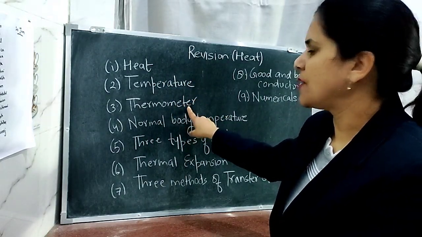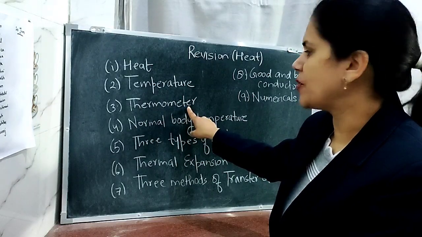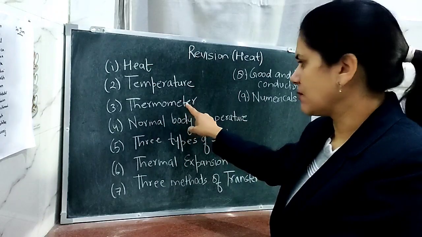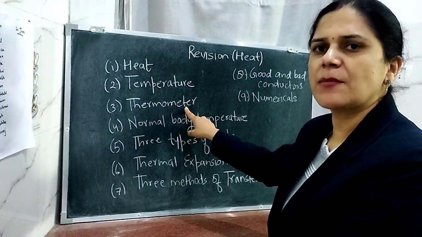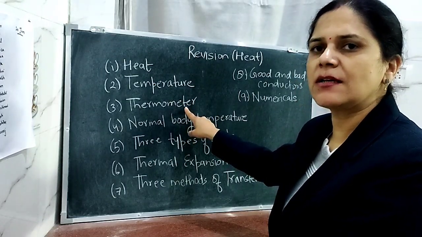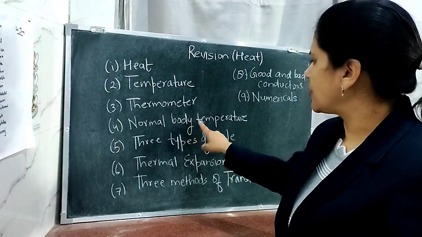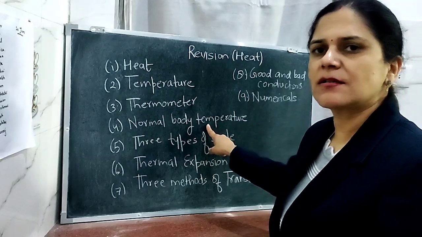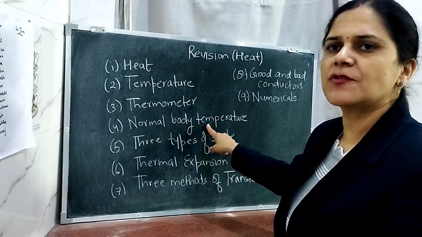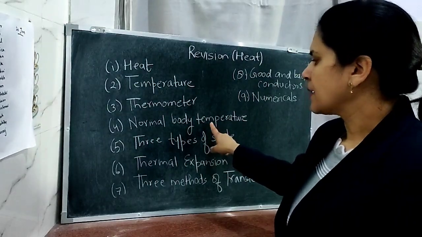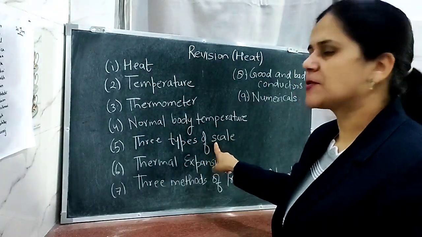Now there is an instrument which is used to measure the temperature of the body. It is the thermometer, and the instrument which we use to measure the temperature of the human body is known as the clinical thermometer. Now what is the normal body temperature? Normal body temperature in degrees Celsius is 37 degrees Celsius, and in degrees Fahrenheit it is 98.6 degrees Fahrenheit.